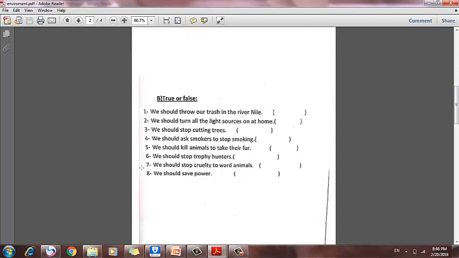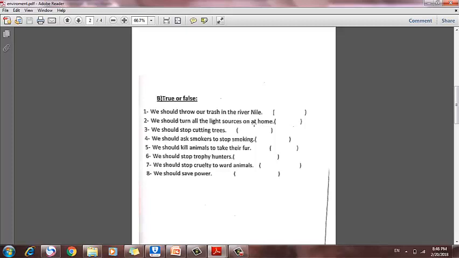True or false? We should throw our trash in the river Nile. Sure, no. False. We should turn all the light sources on at home. False. We should save power. We should stop cutting trees. True. We should stop cutting trees and save our environment.